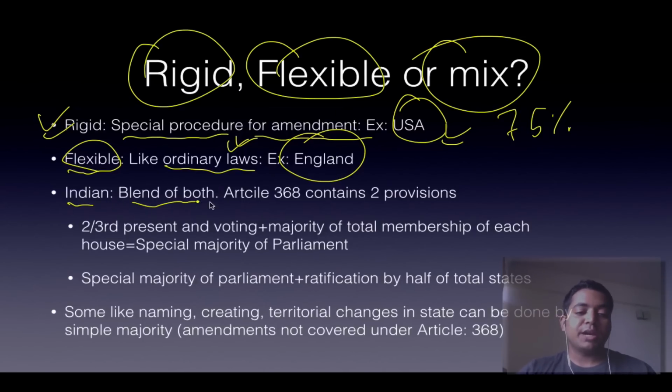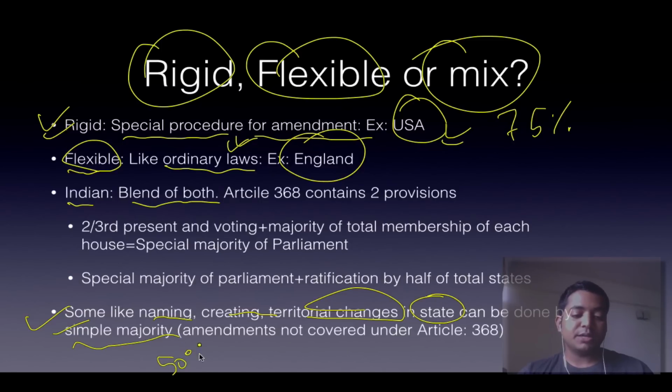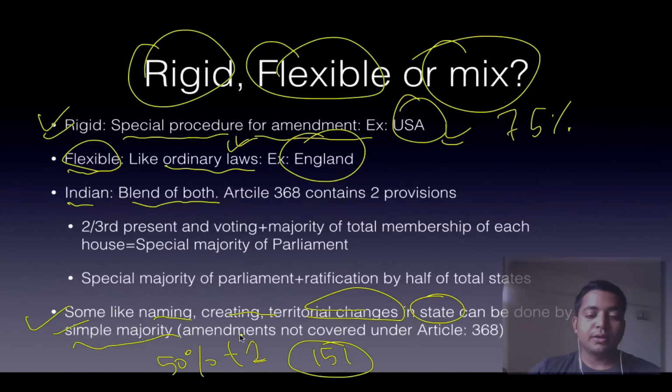But in India, we have a blend of both. So there are certain matters, like if you name or create a territory or change a state, that can be done by simple majority, that is 50% plus 1 of those present and voting. Is that understood? So if there are 300 members in parliament, and 151 vote that Telangana should be created, it will be created. So these are amendments which are actually amendments to the state, but they are very simple amendments. In this sense, we are extremely flexible.